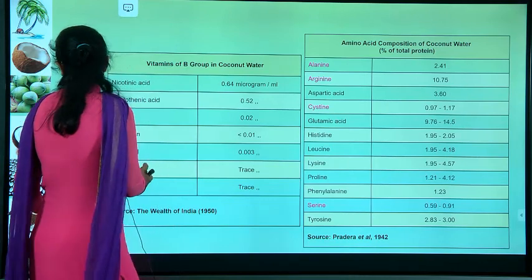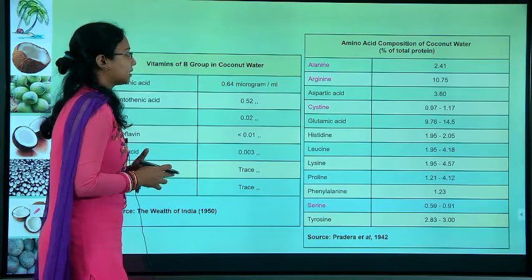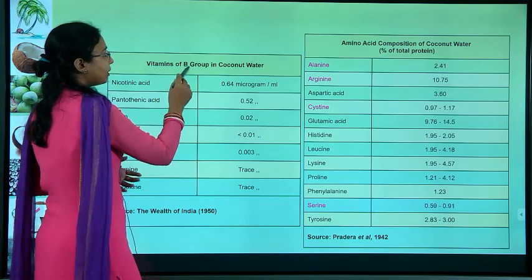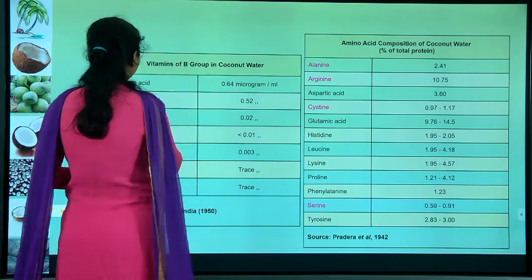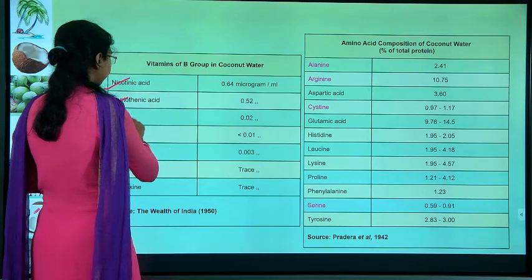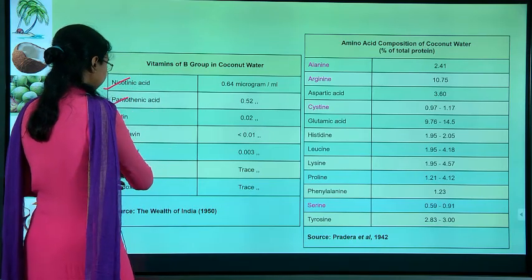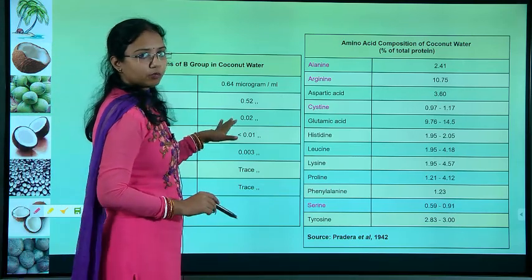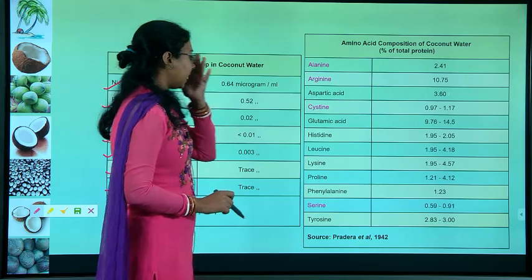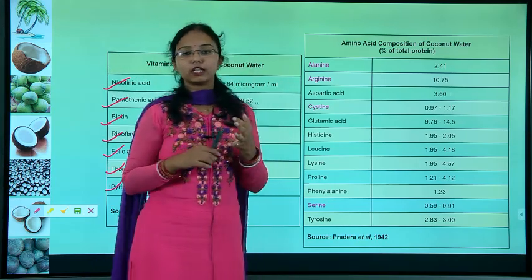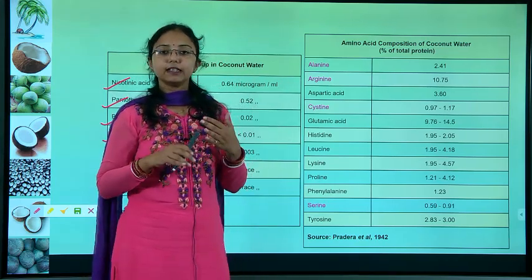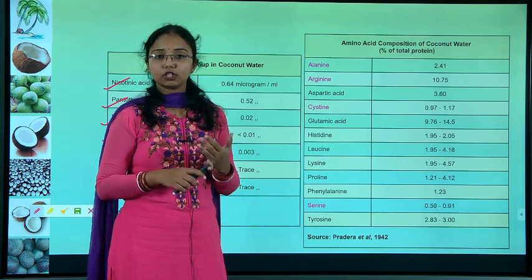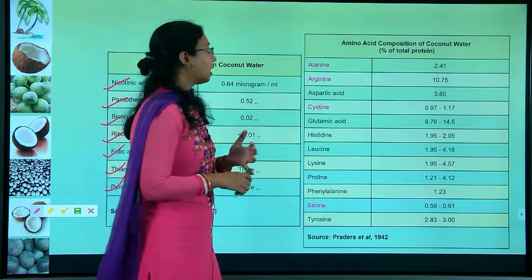Next is the presence of vitamins. You can see here the vitamin B group in the coconut water: nicotinic acid, pantothenic acid, biotin, riboflavin, folic acid, thiamine and pyridoxine. All of these are almost present in the coconut water. First we saw that protein is there, fat is there, and there are many essential minerals present. Next we saw that several vitamins are present.